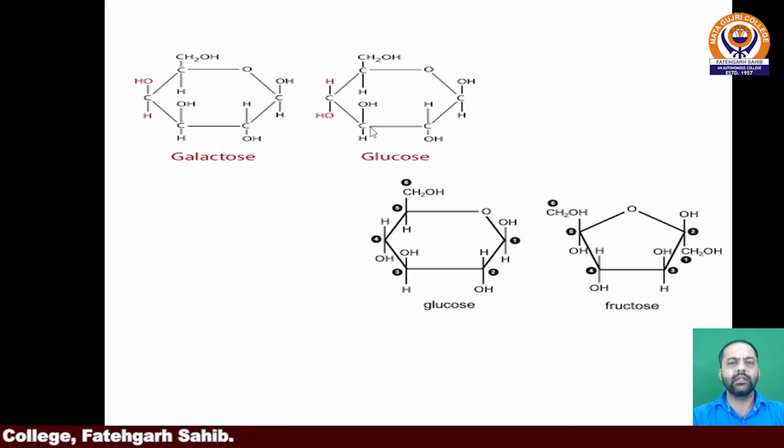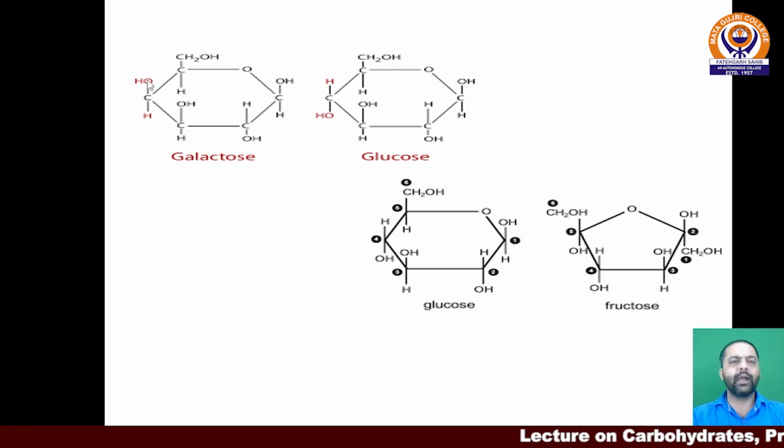The second, third, fourth, fifth and sixth positions in the case of alpha and beta glucose are almost similar. But in the case of galactose, if beta glucose has the hydroxyl group at the upper position on the fourth carbon, then it converts itself into the galactose side.